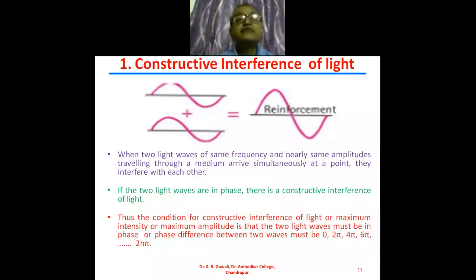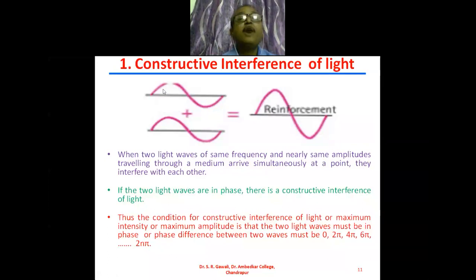So how is this? For that purpose, this is clear. Here, if we consider one wave, what is the phase difference at this point? 0. Here we get π/2, here we get π, here we get 3π/2, and here we get 2π. That is the phase angle. So if we consider any point of these two waves, suppose we consider the point of maximum amplitude.